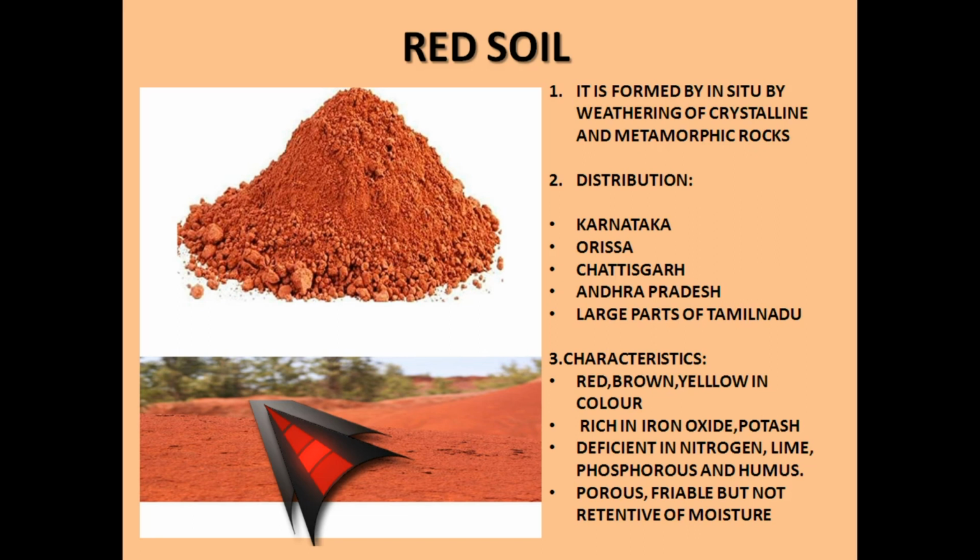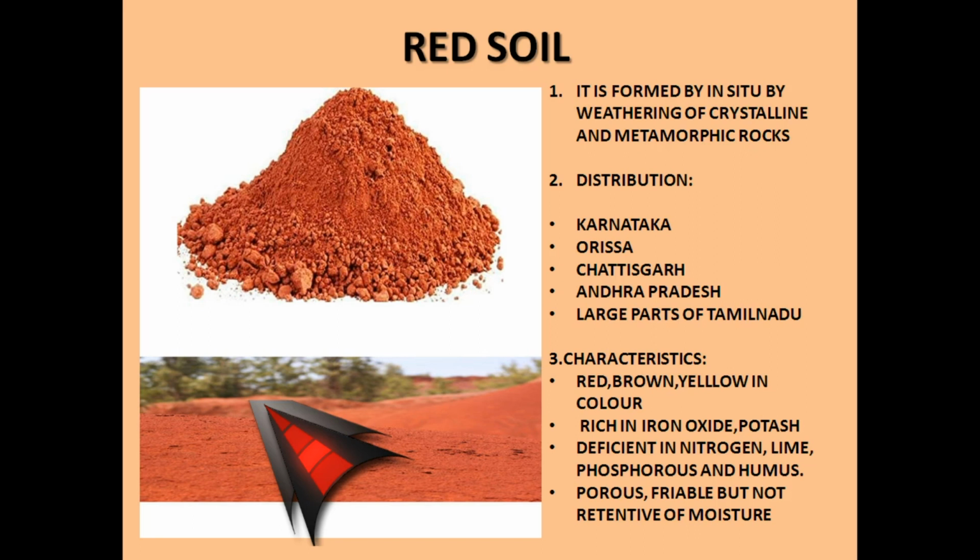What crops can be grown over here? Wheat, rice, millet, cotton, sugarcane, pulses, but in very small amounts, so it requires continuous fertilization and irrigation also. Let's look at the next soil, which is the laterite soil.